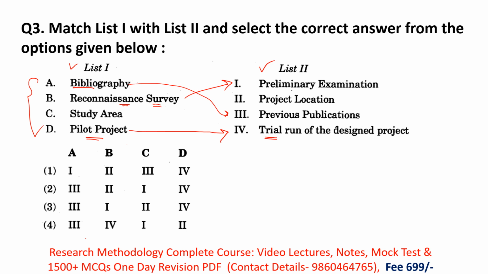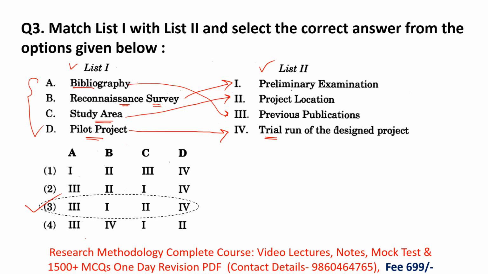Okay, and then next is study area. What is study area? The name itself defines the meaning. Study area, where you can perform your research. The location where you can perform your project. So study area means project area. Okay. So these are the correct matches of list 1 with list 2. Okay. And the correct option is given in option 3. That's why here option 3 is the right answer.